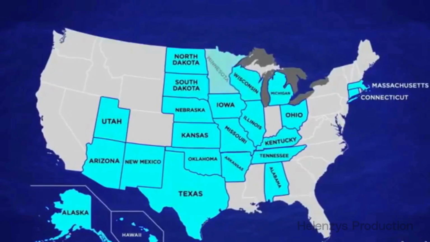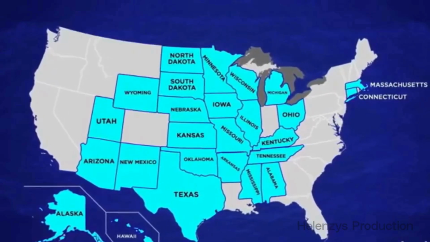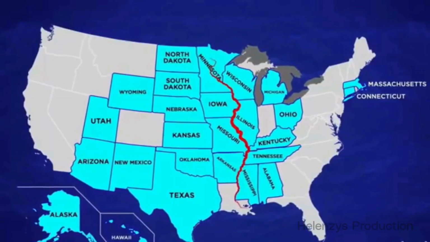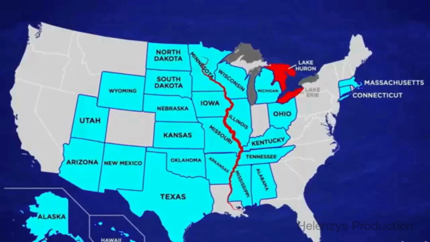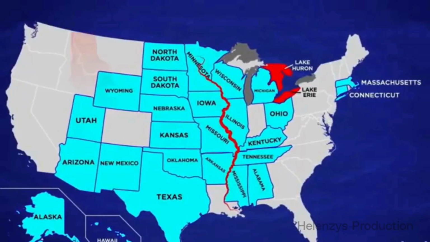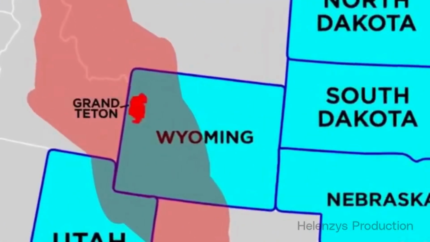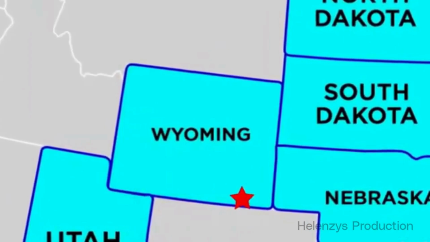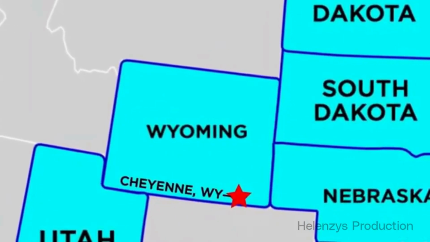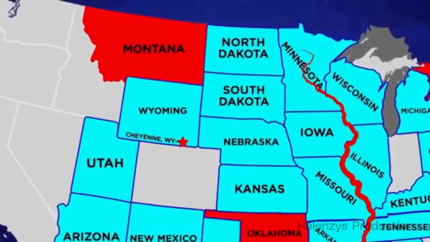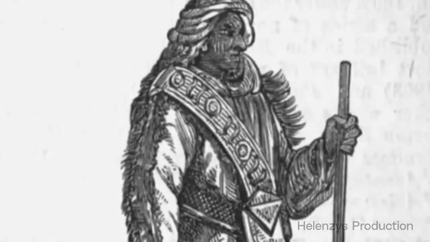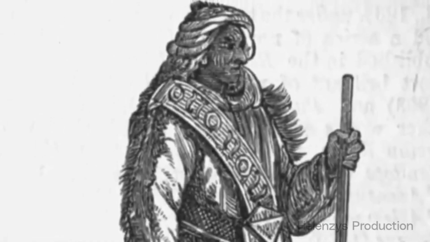From Indian tribes or Indian words, such as Mississippi, which is also the name of America's longest river. Two of the Great Lakes are named for tribes, Huron and Erie. A range of the Rocky Mountains is named for the Teton tribe. The capital of Wyoming is named for the Cheyenne, a tribe that once roamed from Montana to Oklahoma. More than a dozen places in the United States are named for the Cherokee. Mohawk is now the name of towns and a lake, and a distinct style of...